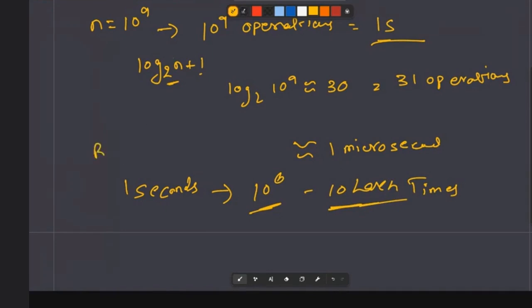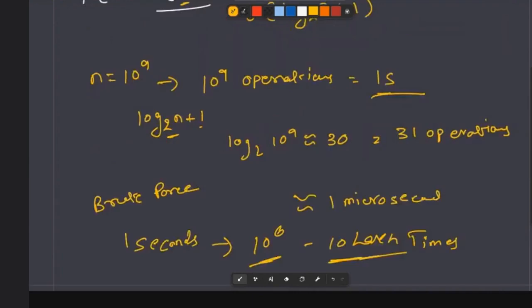What is brute force? Brute force is nothing but a very simple approach that can be implemented without considering the time complexity. So you can do 10 lakh times more work just by optimizing, by taking advantage of information given to you beforehand.